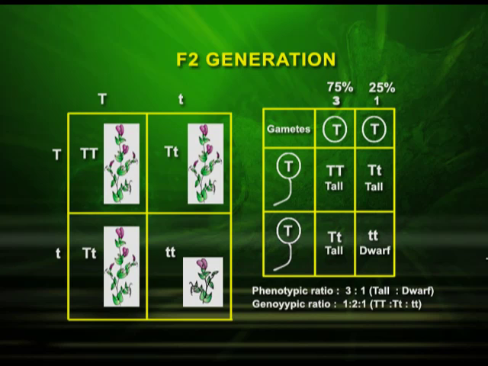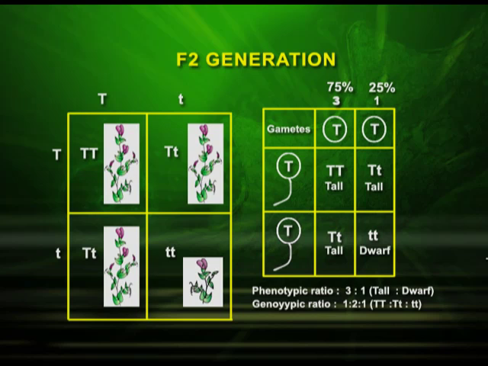Now, can you identify which is homozygous and which is heterozygous? Yes. Capital T capital T is the homozygous condition. Capital T and small t is the heterozygous condition. So, what is the genotype of the short plant? Obviously, it is small t and small t.